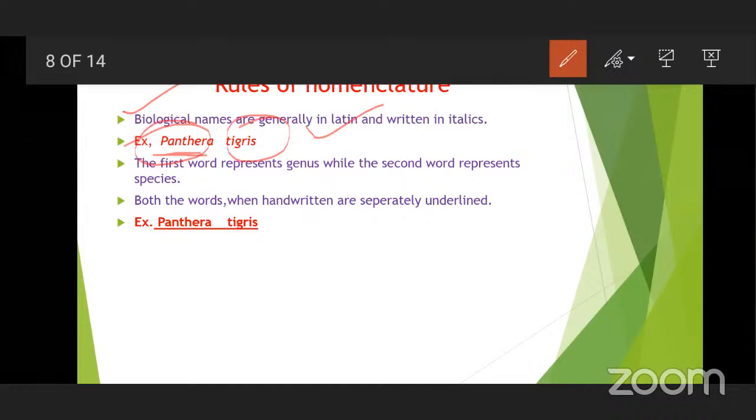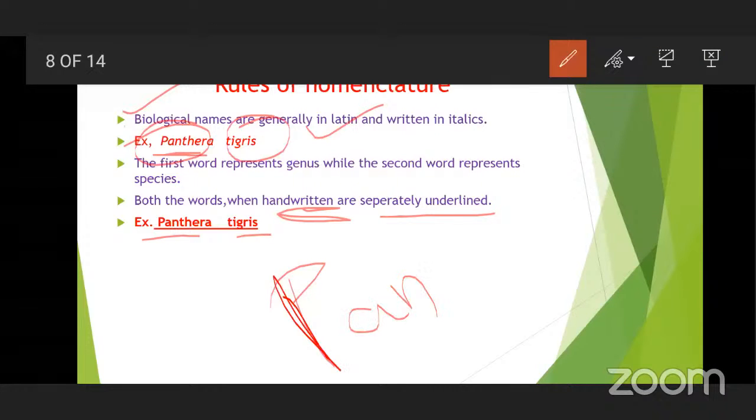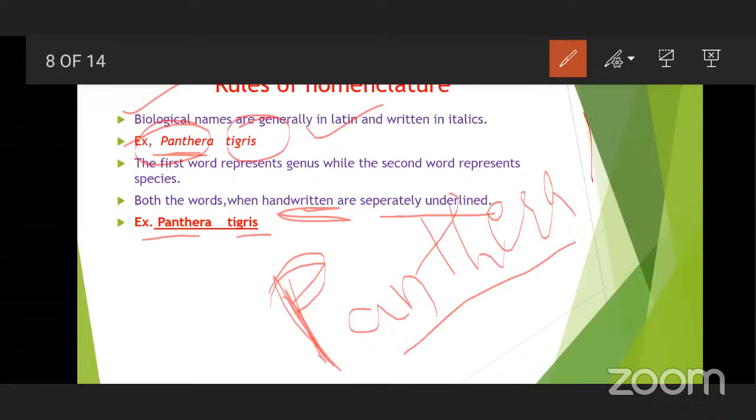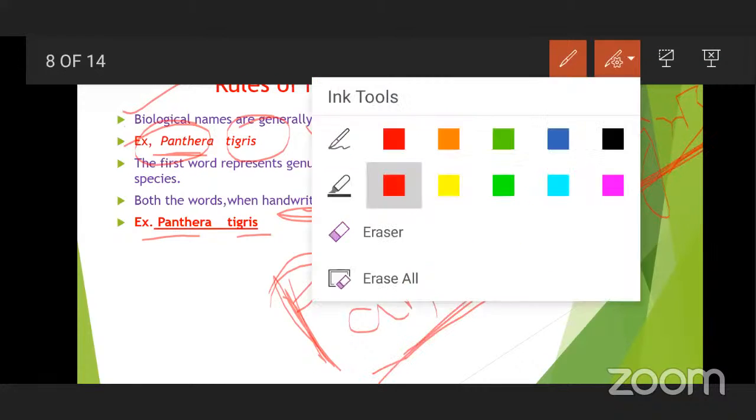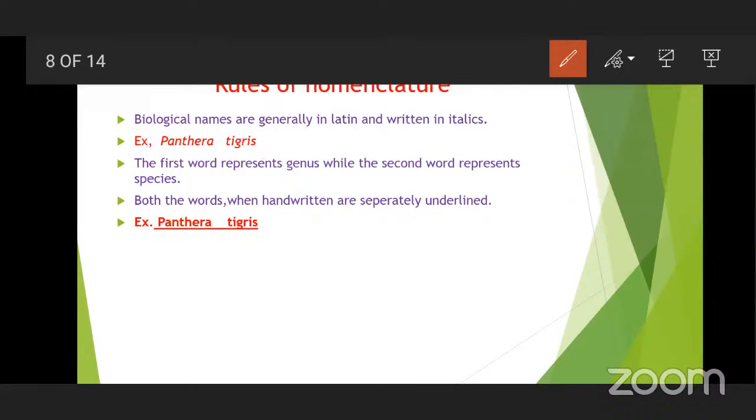When handwritten, they are underlined separately. I write the genus name Panthera starting with a capital letter, and the species name tigris in lowercase. This is the way of writing, handwritten and underlined. It indicates the biological name of a particular organism, whether it is a plant or an animal.